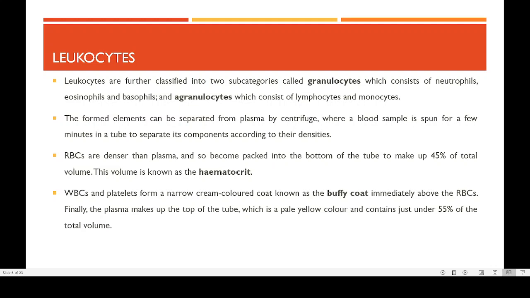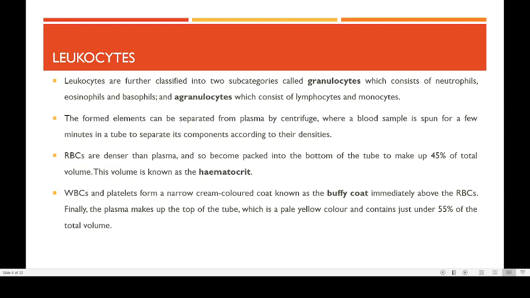Now there is a term called hematocrit. RBC are denser than plasma and packed into the bottom of the tube to make 45% of the total volume. This is known as the hematocrit. Earlier I showed you in this picture the RBC and plasma. That is known by the name hematocrit. Here I will show you how the hematocrit will be appearing.